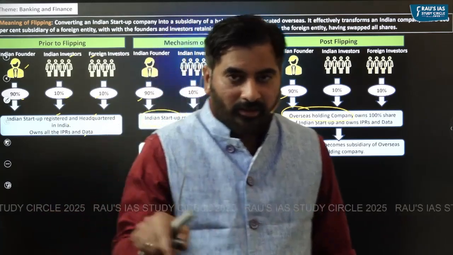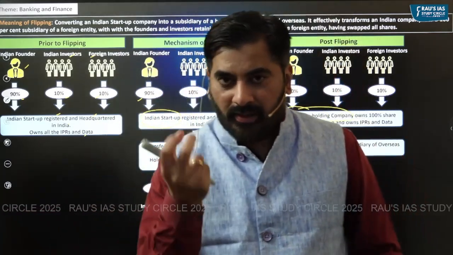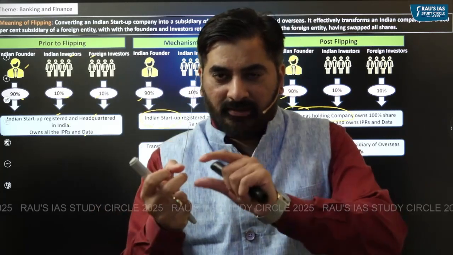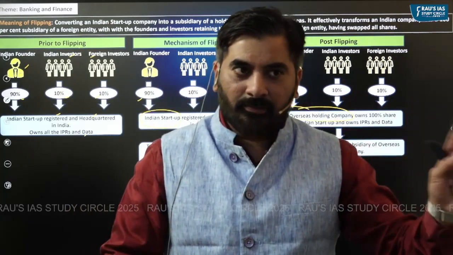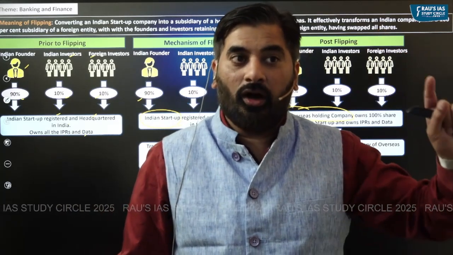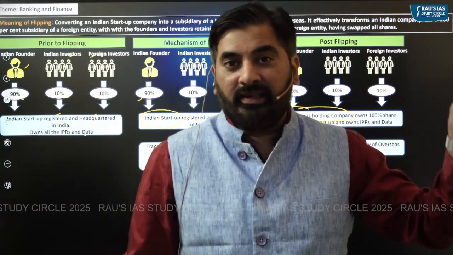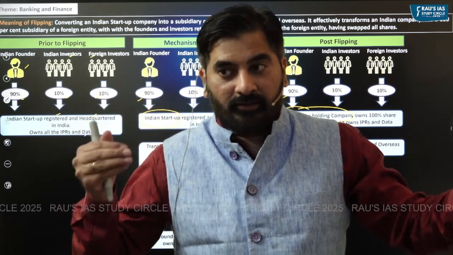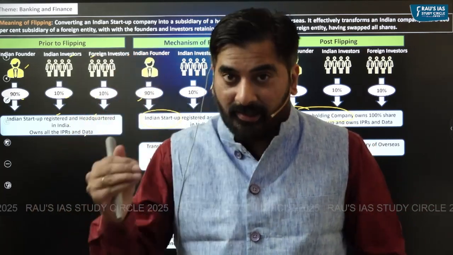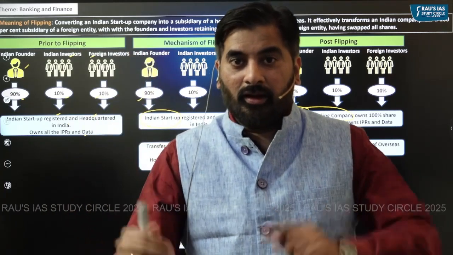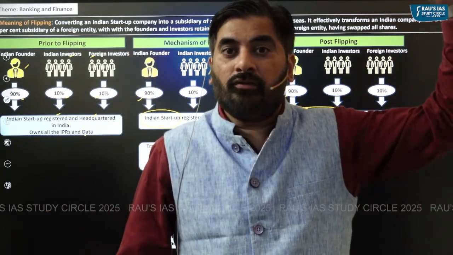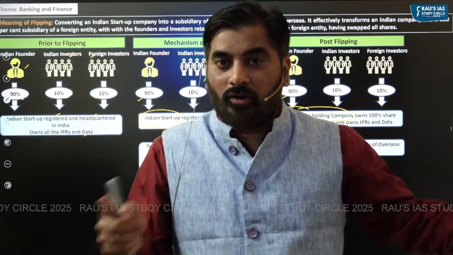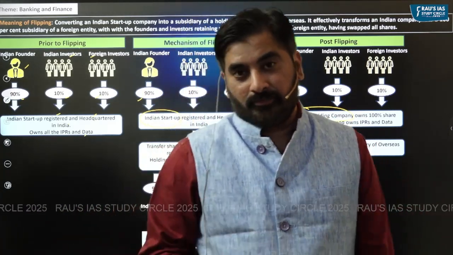So as you can very well observe here, you had an Indian startup company headquartered and registered in India, but this Indian company has now become a subsidiary of the foreign overseas company. The Indian founder and investors who were shareholders directly of the Indian startup company, now they have become the shareholders of the foreign overseas company. This is what is called flipping.